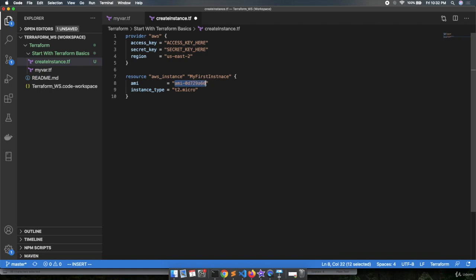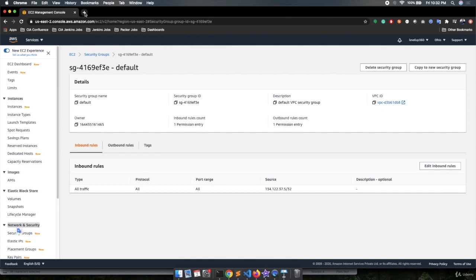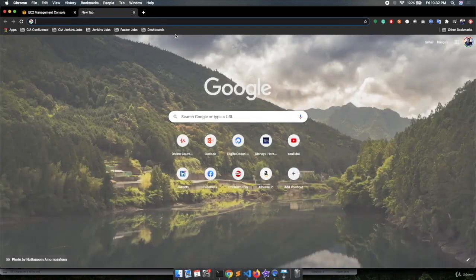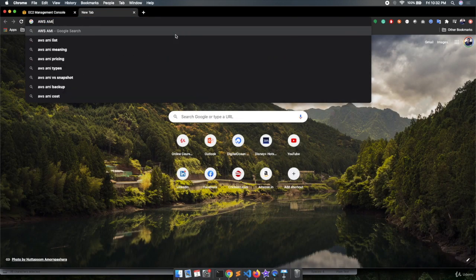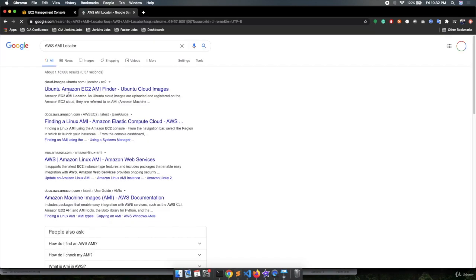AMI IDs are the images which will be used inside your instance. The image which AWS used to create your instance. And you can go to the browser and identify the AMI. So let's search for the AWS AMI locator. You will get the Ubuntu Amazon EC2 AMI finder.